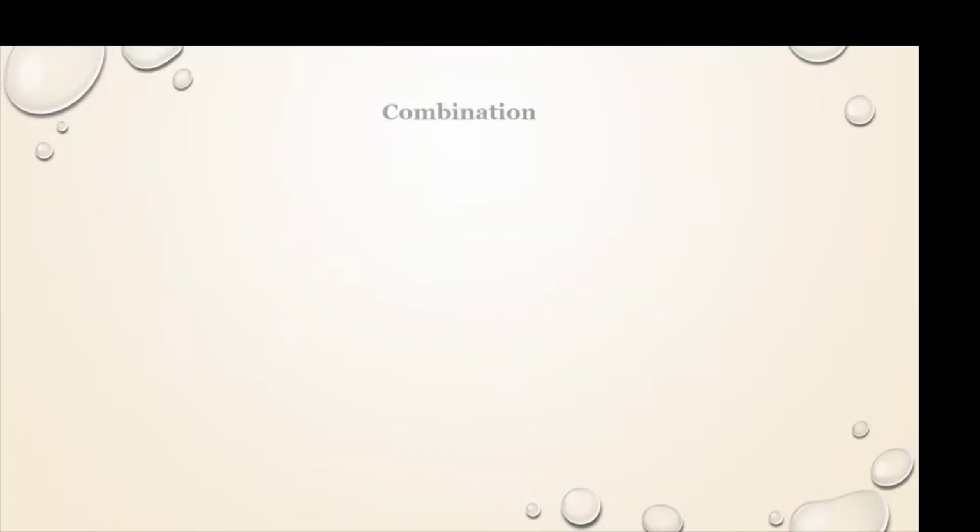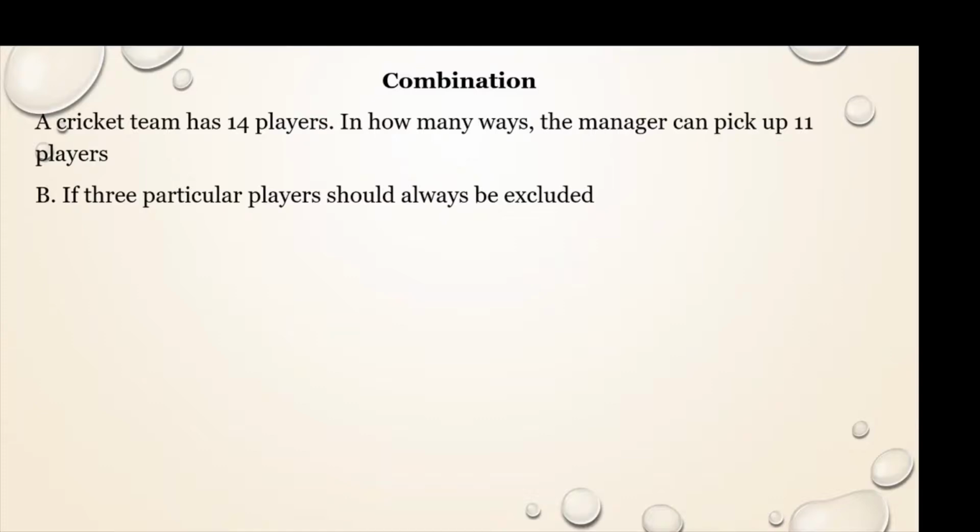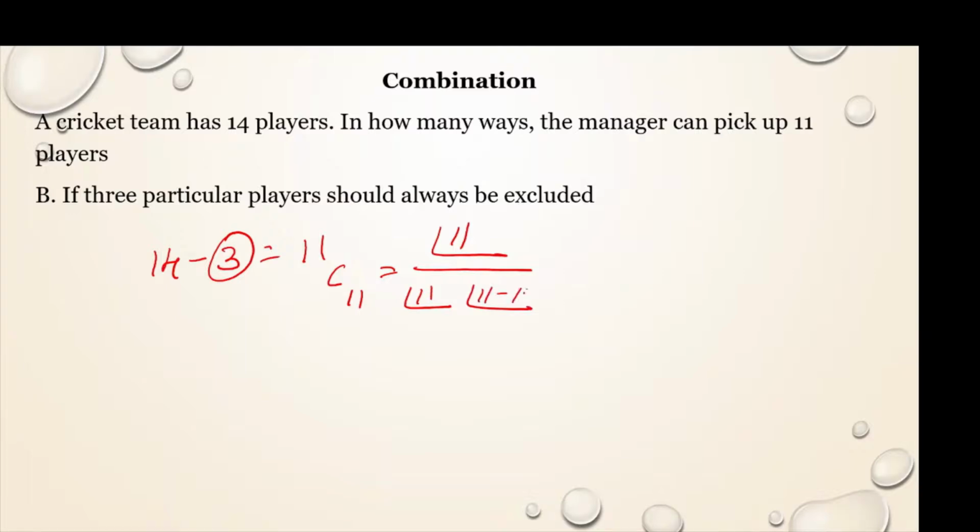Now for the same problem, let us see one more condition. If 3 particular players should always be excluded, that means out of 14 you are removing 3, so the remaining is 11 and you have to select all 11. So you calculate factorial 11 divided by factorial 11 into factorial 11 minus 11, because you have only 11 players and out of all 11 you have to select 11, since the 3 players are always excluded.